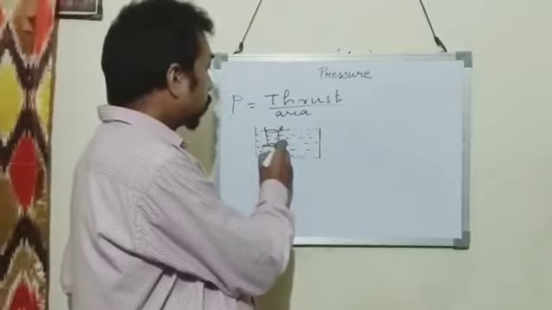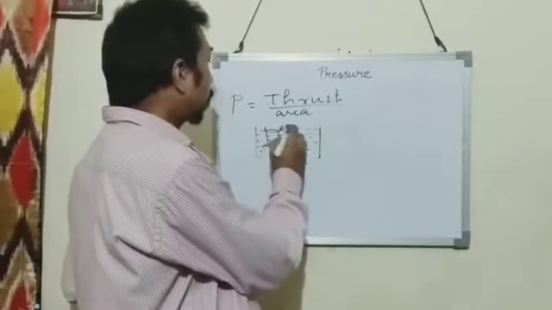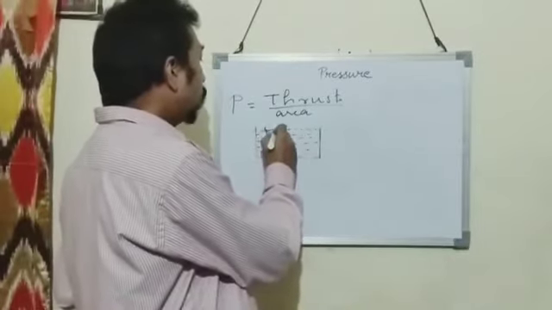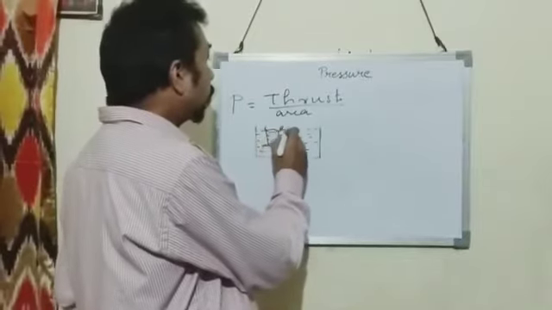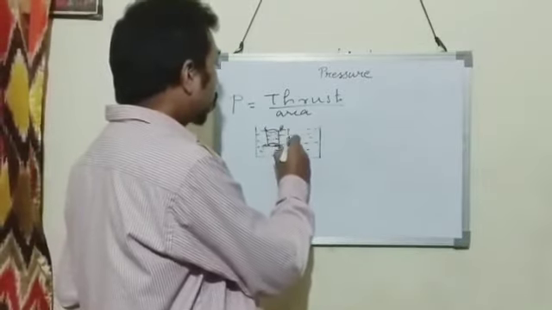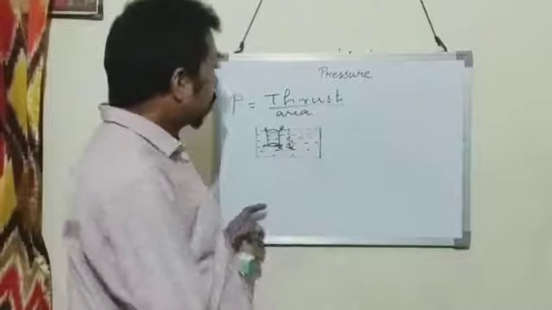The surface PQ is closed and RS is open, and water or any liquid is filled inside it. The height of the cylindrical vessel is taken as H meter.